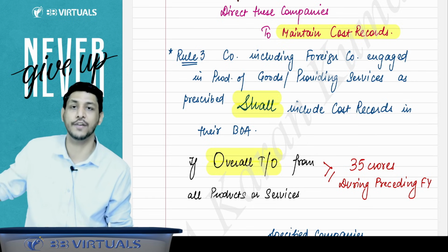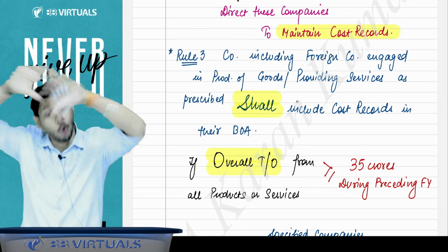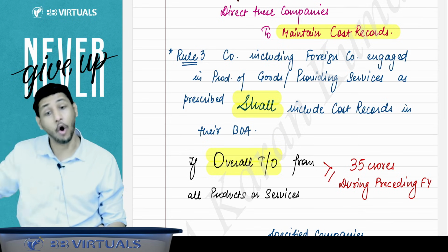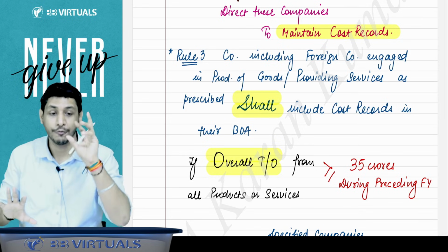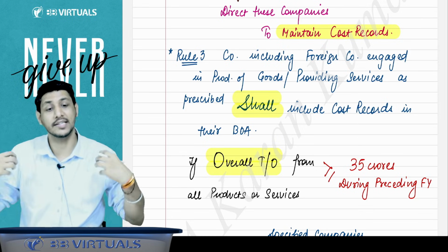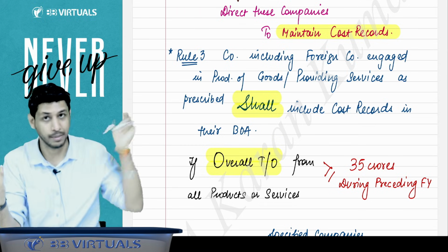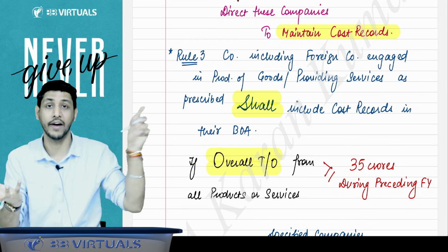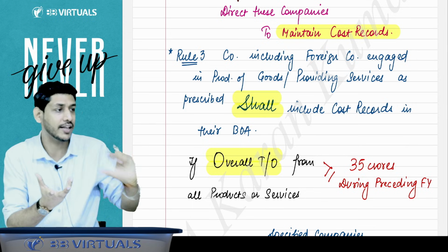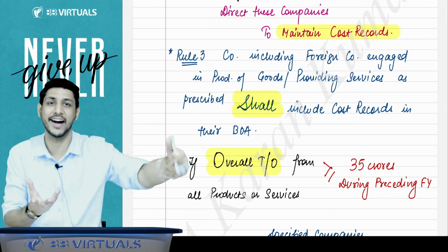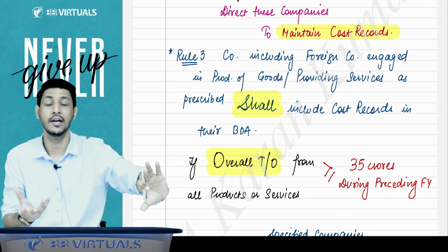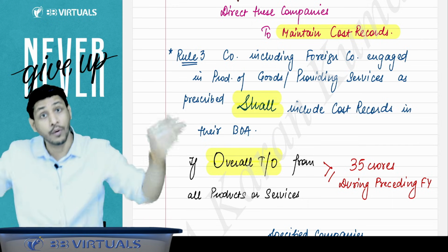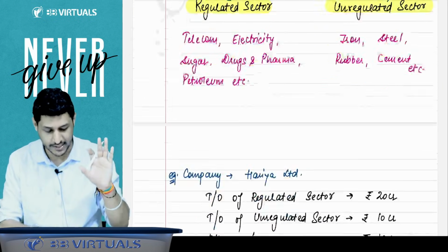If in the preceding financial year your company's overall turnover is 35 crore rupees or more from all products or services, then the record is required. Suppose there is a company which is producing a prescribed product and providing prescribed services, and that company is doing some third activity also, which is not prescribed by the CG. So what turnover do you have to take? Only the prescribed one or the overall turnover? Overall turnover. Let me give you an example.